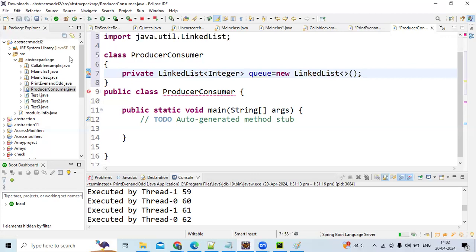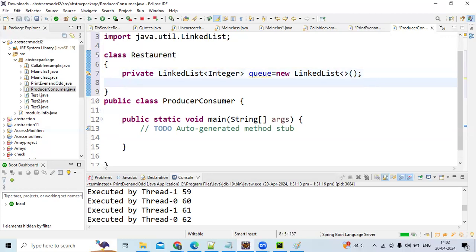So now, I gave producer consumer here. Let us take class Restaurant. Guys, again the same story: produce and consume. We'll write two methods. In produce, there will be one synchronized block. In consume, there will be some other synchronized block.